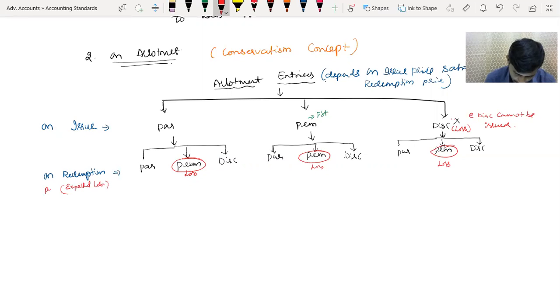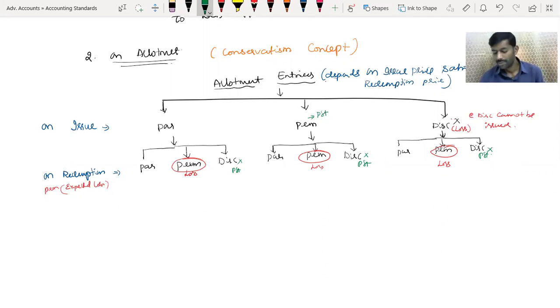Suppose discount is there, that is a profit. At the time of redemption, discount should not be recognized because this is anticipated profit.